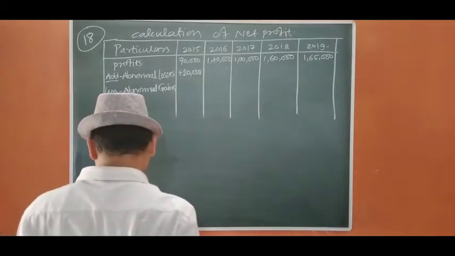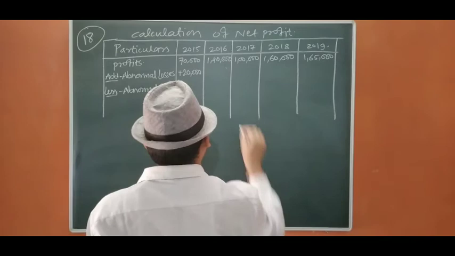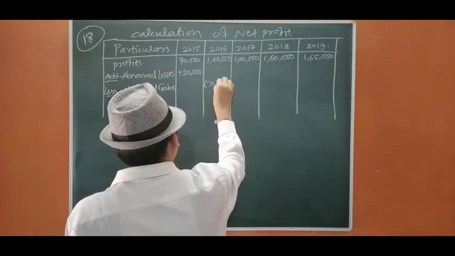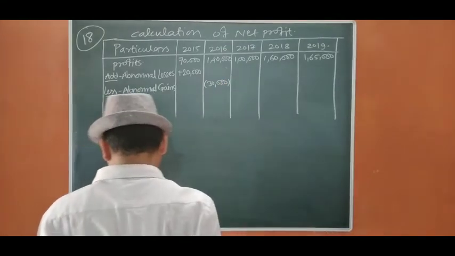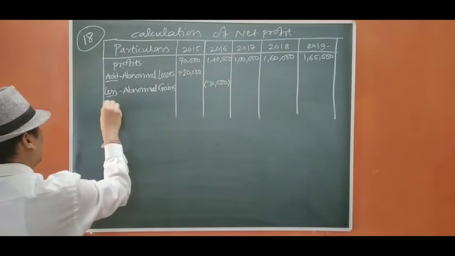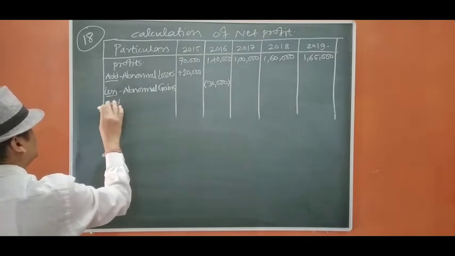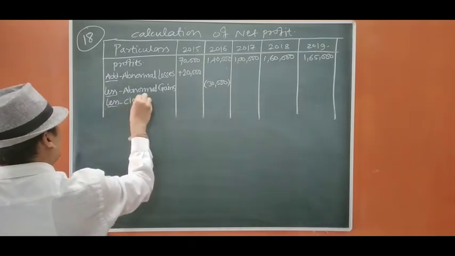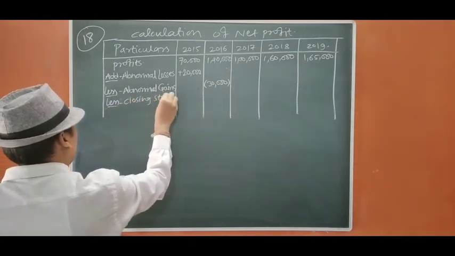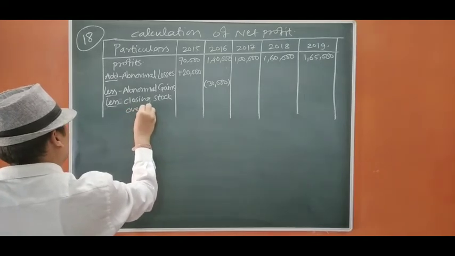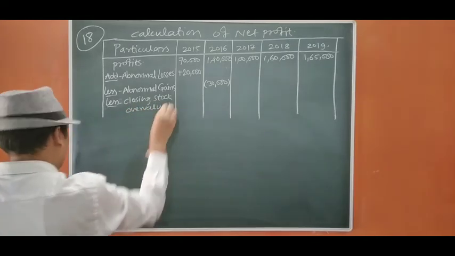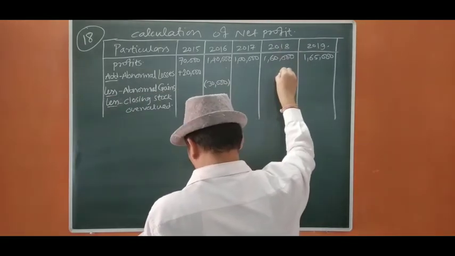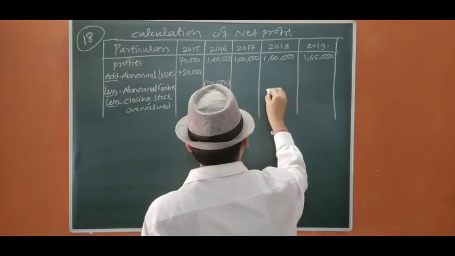The abnormal gain is in the year 31st March 2016, so we are going to deduct 30,000 here. Now closing stock: we are going to deduct the closing stock overvalue in the year 31st March 2018, which is 10,000.